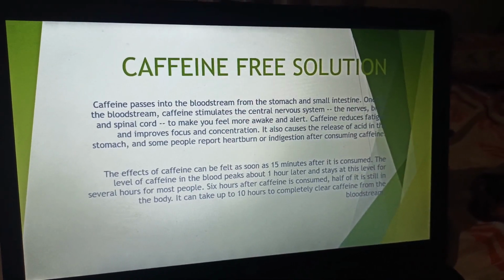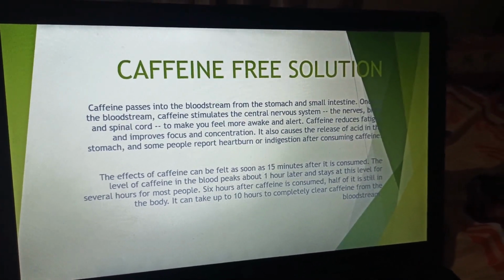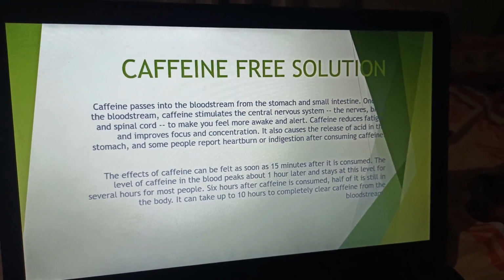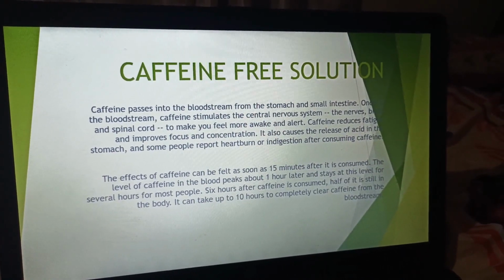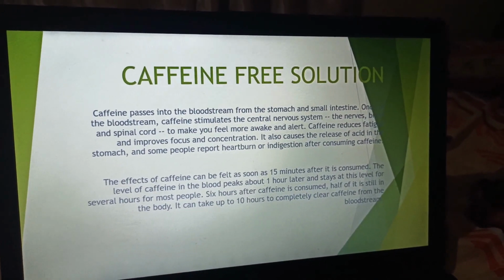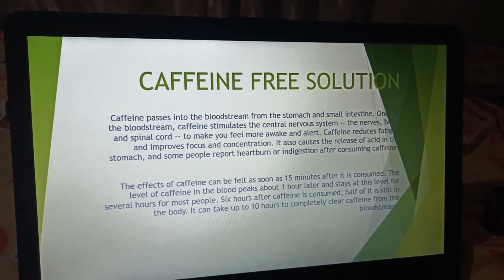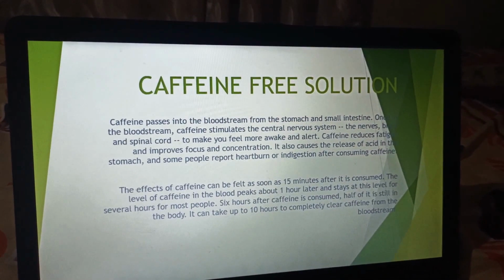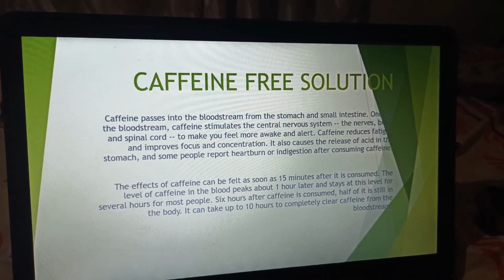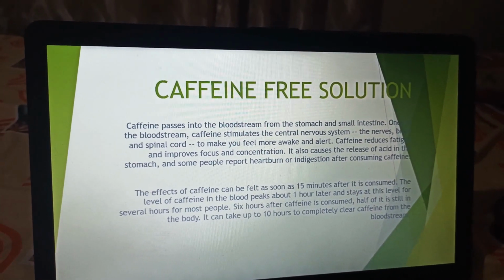And this is the caffeine free solution. If you are in the FMCG sector, or even if you are not, you should know that caffeine is not good, actually not good for health. And you will be shocked that most food manufacturing companies use caffeine in their products, especially coffee and tea products. So it is very important that you know what caffeine free solutions are and how they work. We also work on what we should do and how we make products which are caffeine free.